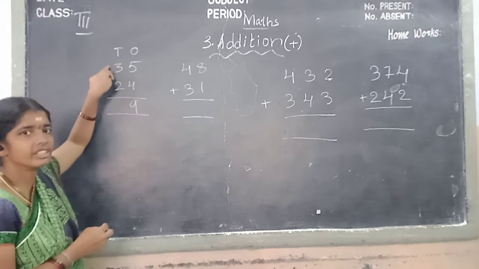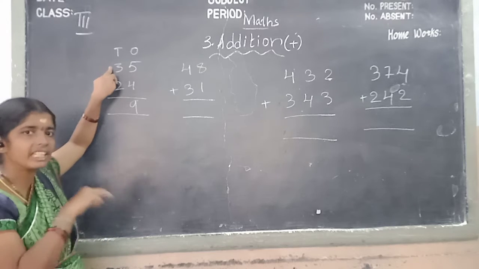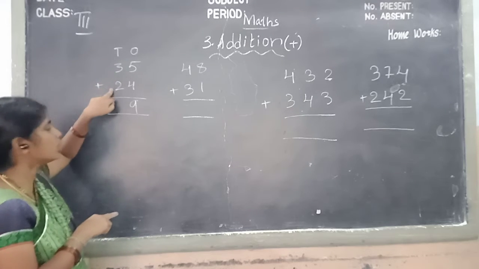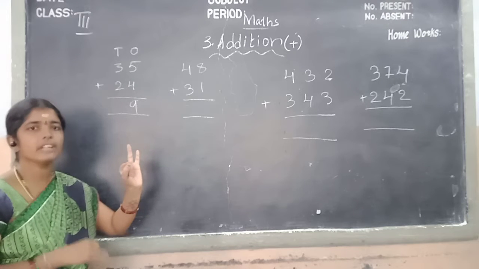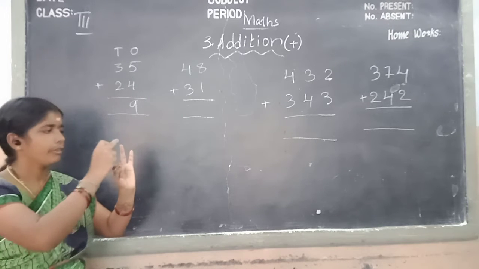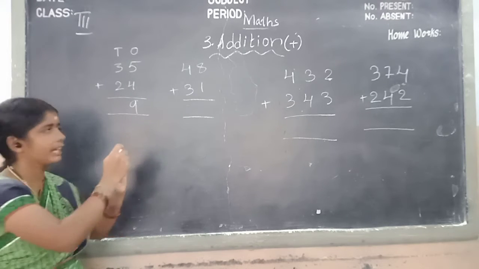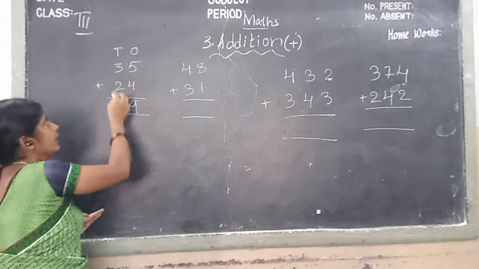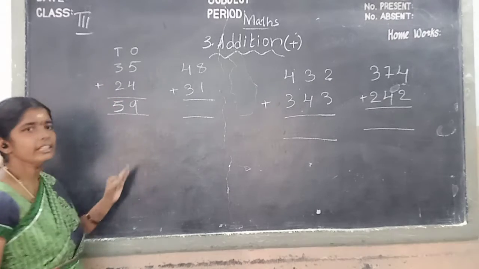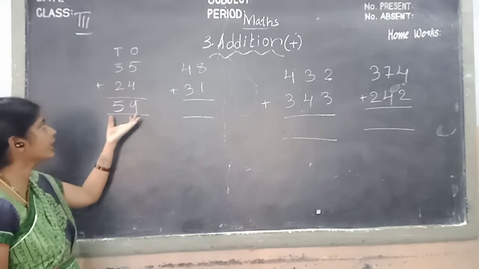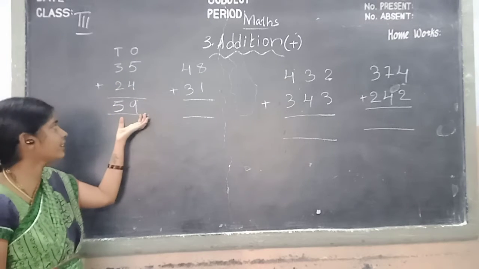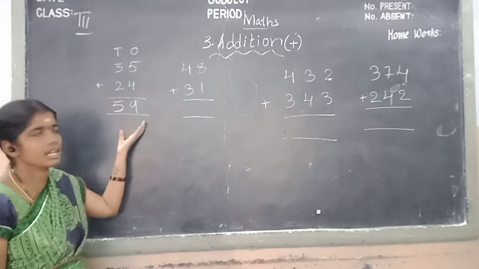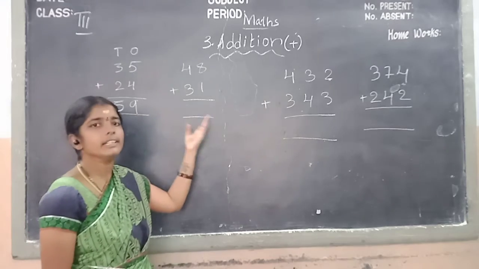3. Okay, children, we keep the 3 in your mind and take 2 fingers. We count after 3: 4, 5. We write the 5 in tens place. This is the addition of these two numbers: 59. We tell this is also the sum.